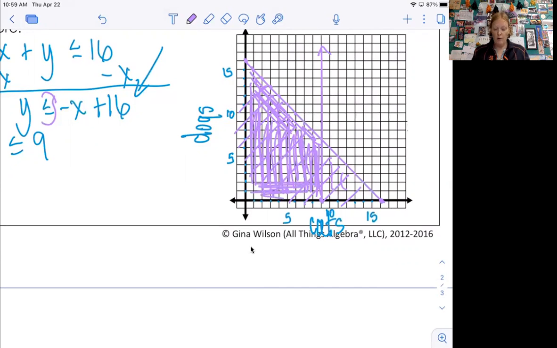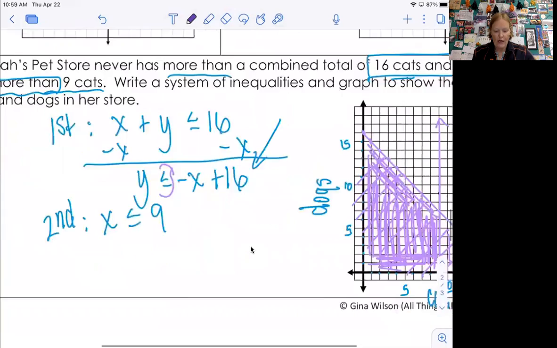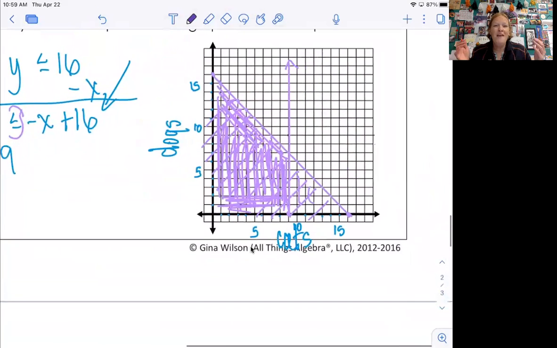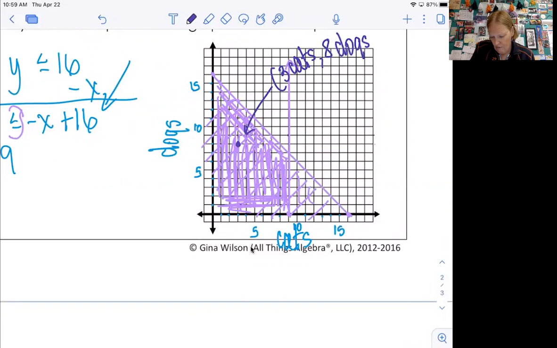Okay, so a great follow-up question would be, give 3 combinations of cats and dogs that Sarah can have. Okay, if you pick any point in that shaded region, it's an answer. So I could pick this point right here and say it is 1, 2, 3 cats. So I would say 3 cats and it looks like 8 dogs. 3 plus 8 is less than 16 and she doesn't have more than 9 cats.